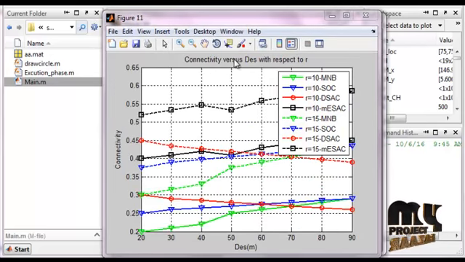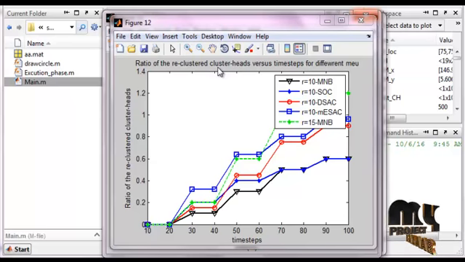This graph also shows the connectivity versus distance with respect to small r. The black denotes our proposed method and all the colors are the existing methods. This is the connectivity, this is the distance. This graph shows the recluster cluster heads. This is the ratio of recluster cluster heads and this is the time steps.